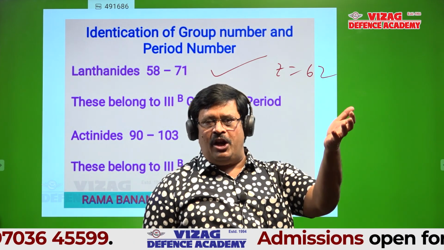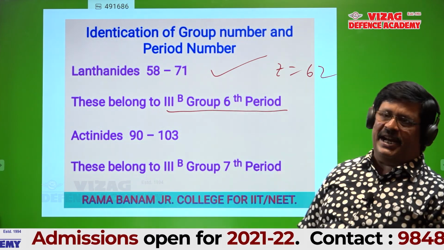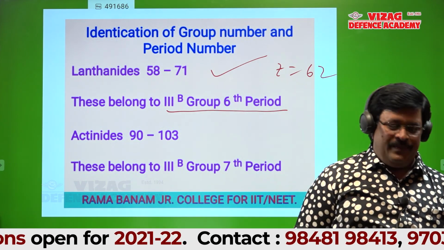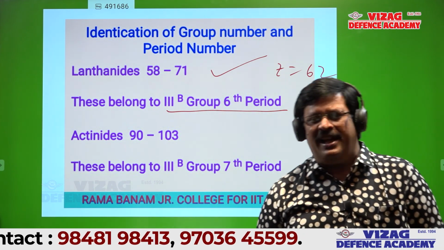You know lanthanides belong to 3B group and 6th period. 3B group and 6th period. Okay, that is the way.